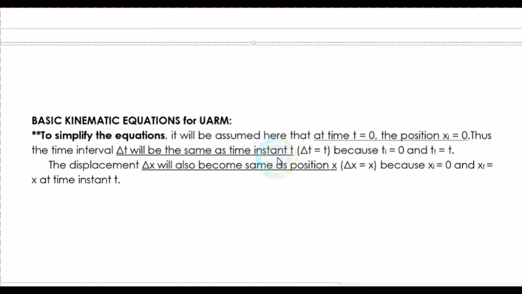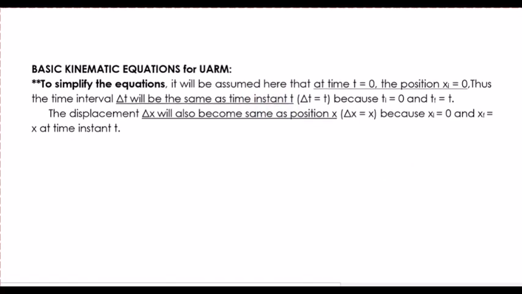So basic nato nga kinetic nga equation for UARM is to perform this operation. To simplify the equation, it will be assumed here that at time t is equal to 0, the position is 0 man. Silingon, wala siya naka-start pa sa imong mga ginhalinan, at the same time, syempre zero man ang ating time. Thus, the time interval, delta t, will be the same as the time instant t, because t initial is equal to 0, t final will be equal to t. So the displacement delta x will also become same as the position.